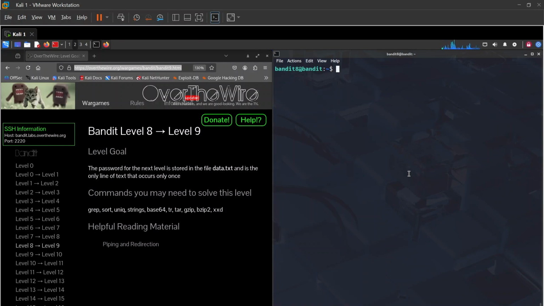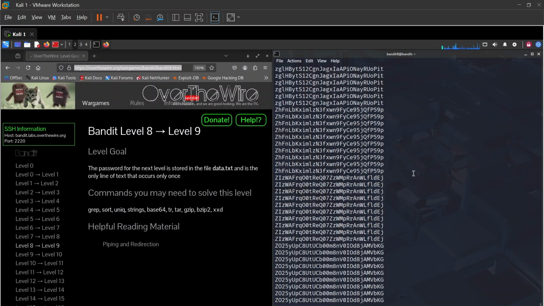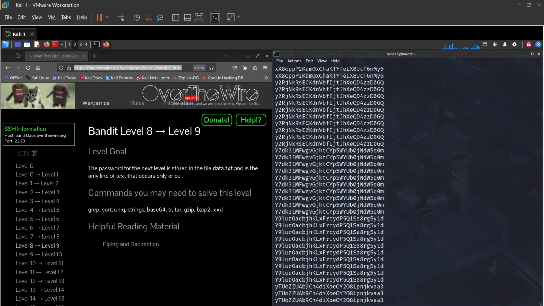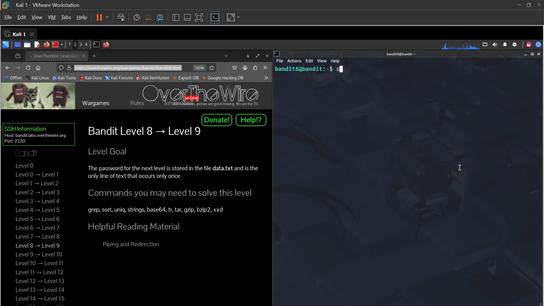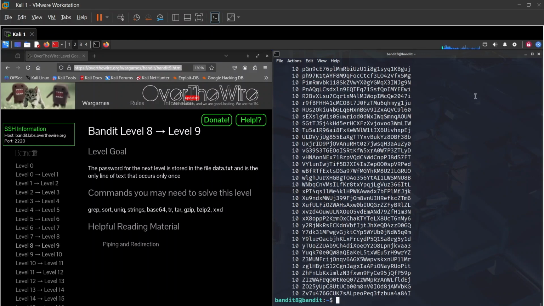In this case, we're going to use sort. What is sort? It says sort lines of text. So if I say sort data.txt, it's going to set it orderly. You see, it sorted it alphabetically. So with this now, we're going to sort data.txt, but in this case I would like to pipe it to uniq. Yes, basically uniq, and we use the -c option, so it counts. That c means to count.